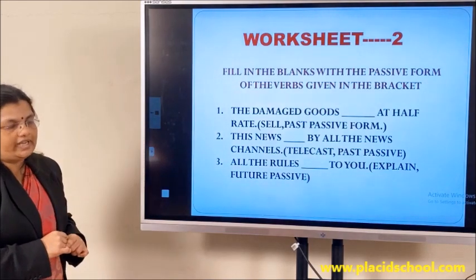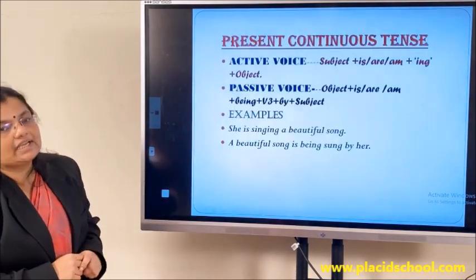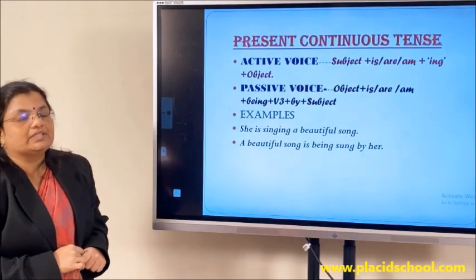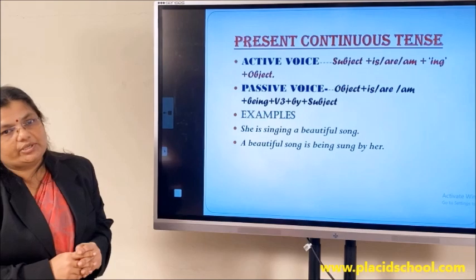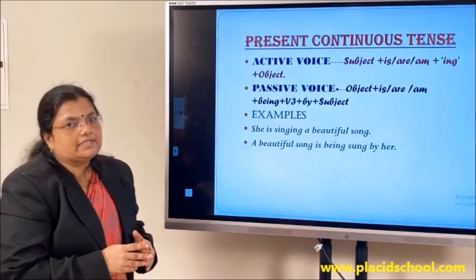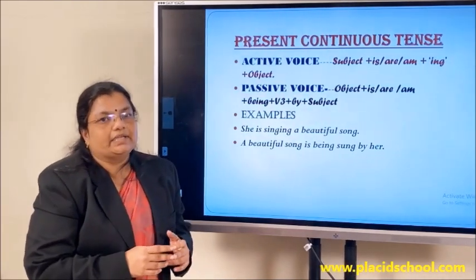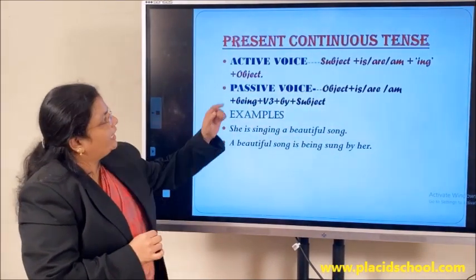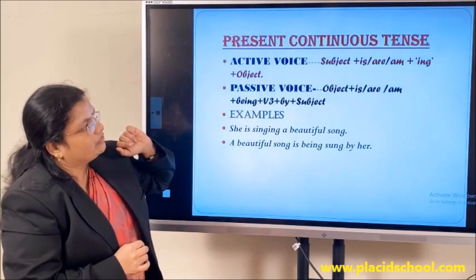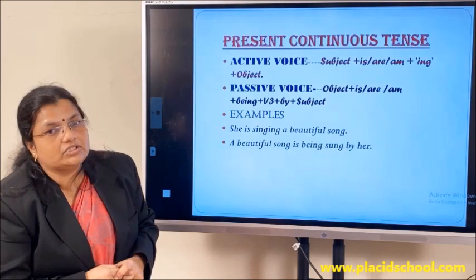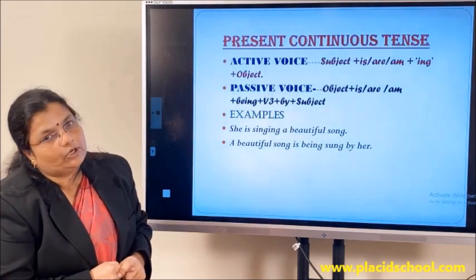Let us now move to the next part. Present continuous tense. Hope you all are familiar with the structure of a present continuous tense. You know that it would be subject plus is, are or am plus the ing form of the verb plus an object. So look at this active voice, the structure would be subject plus am or is or are plus the ing form of the verb plus an object.